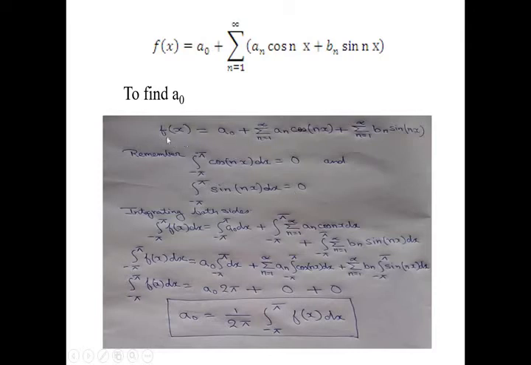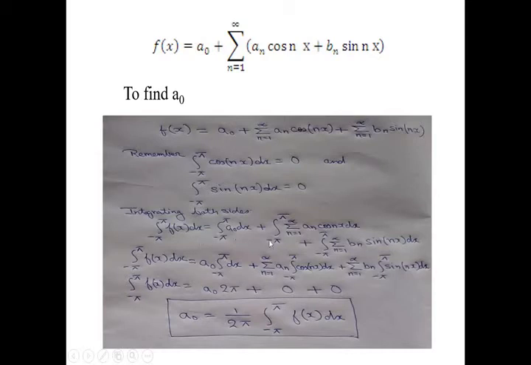So how do we find the a0 term? First we consider the equation as LHS and RHS. We integrate both sides from minus pi to pi, so the LHS is the integral from minus pi to pi of f(x) dx, and on the RHS we integrate each term.